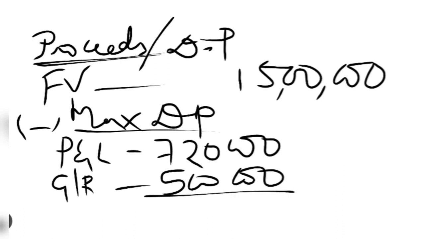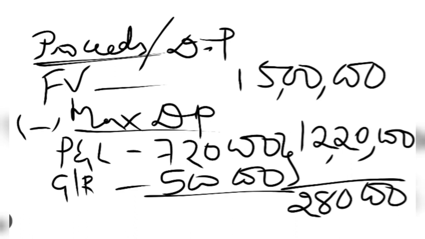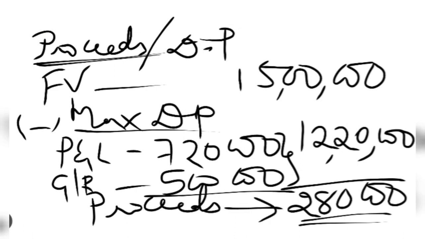Now if you calculate, you will come to know the maximum amount available out of the divisible profit for redeeming the face value of preference shares. So 7,20,000 plus 5 lakh comes to 12,20,000. Now from the face value of preference shares to be redeemed, if you deduct the maximum amount available out of the divisible profit, the remaining balance will be 2,80,000. This remaining balance should be taken as proceeds of fresh issue. In this case they have issued equity shares, so we can consider this as proceeds of fresh issue of equity shares. Let us show this calculation clearly here.